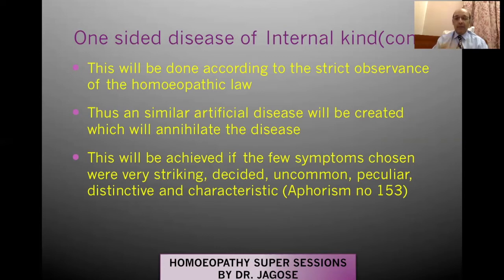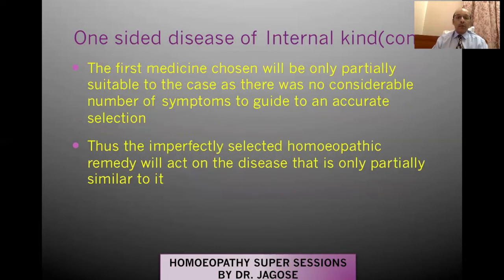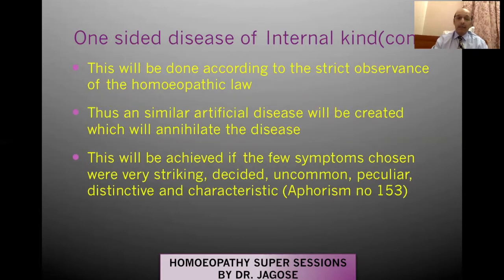The cross-reference is episode number 153. The same thing has been mentioned out there also. So the first medicine chosen will be only partially suitable to the case. So please remember, this annihilation will only take place provided the symptoms are striking, decided, uncommon, peculiar, distinctive, and characteristic. But according to the definition of one-sided disease, it has only one or two principal symptoms and it obscures almost all the others, or the other symptoms are obscure or ill-defined.